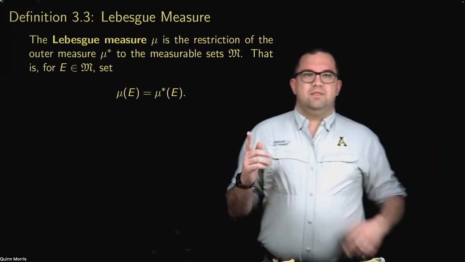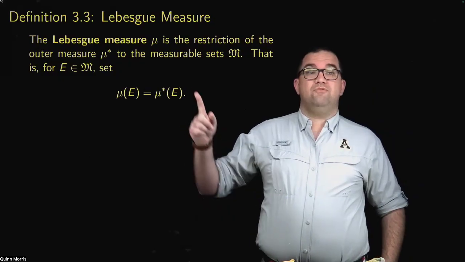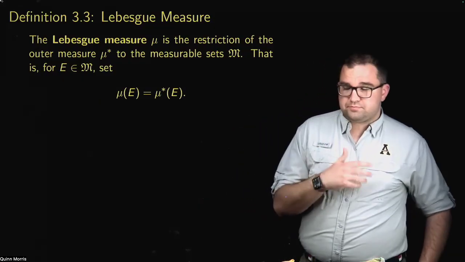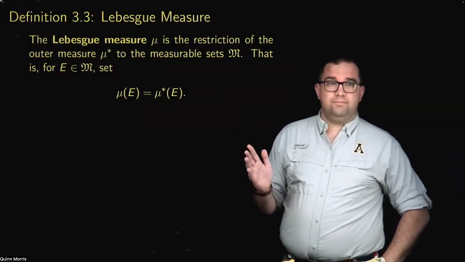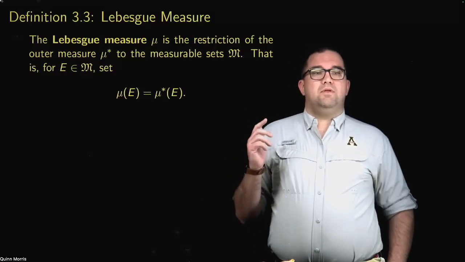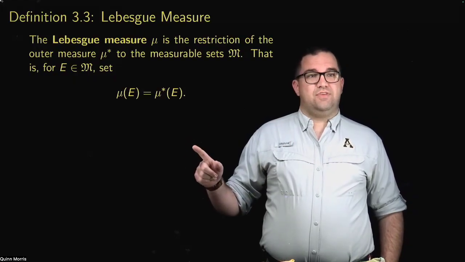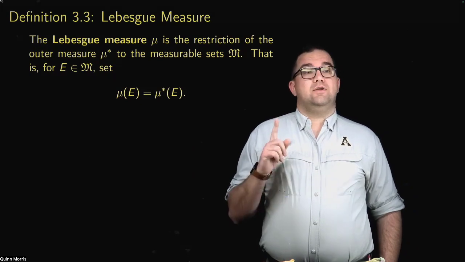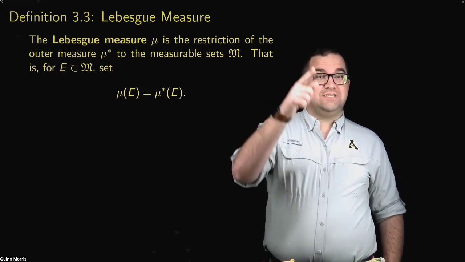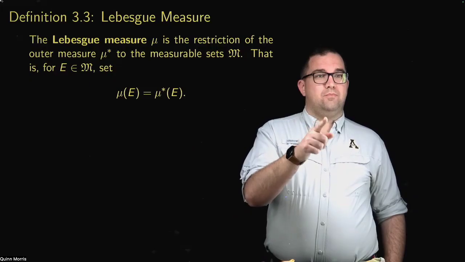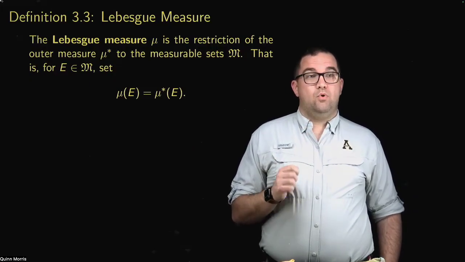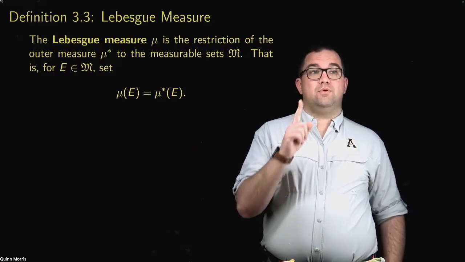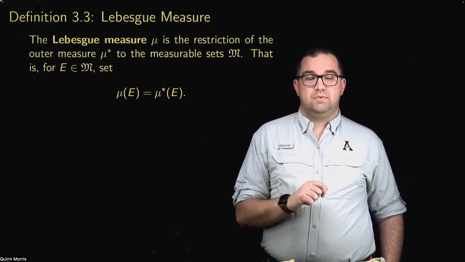Well, every subset of R has an outer measure. You can compute an outer measure for any subset of R. But the ones that don't satisfy the Carathéodory condition are bad in a way. They're bad in the sense of all those things on the wish list. Remember, for number 3 on that wish list, we wanted countable additivity, but for Lebesgue outer measure, we had to settle for countable sub-additivity.